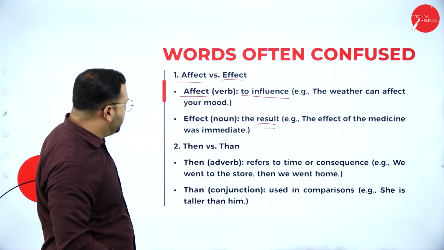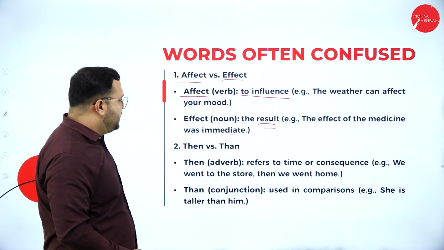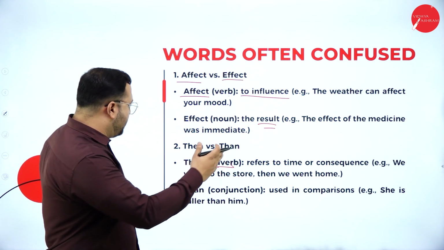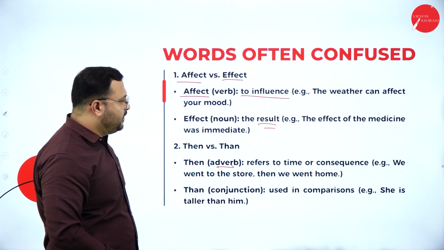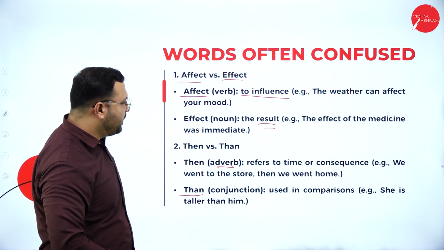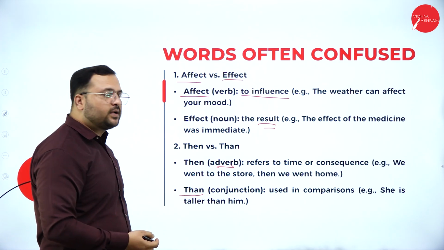Second pair is then and than. Then is an adverb. It refers to time or consequences. Example: we went to the store, then we went home. Than is a conjunction used in comparisons. Example: she is taller than him.